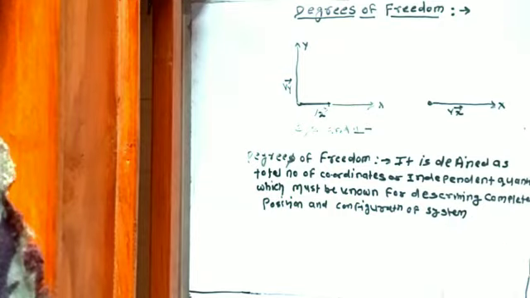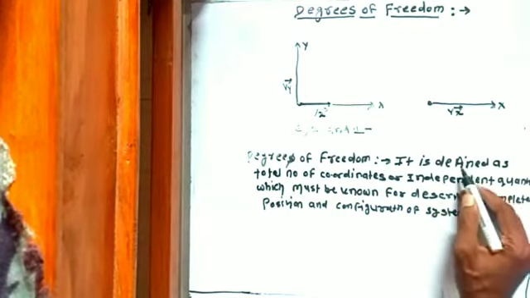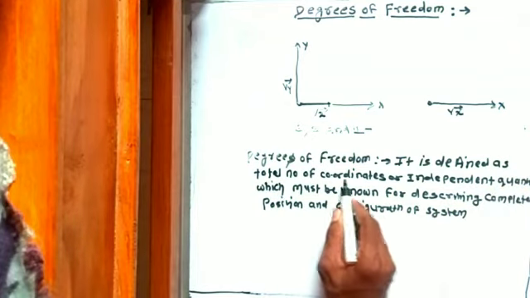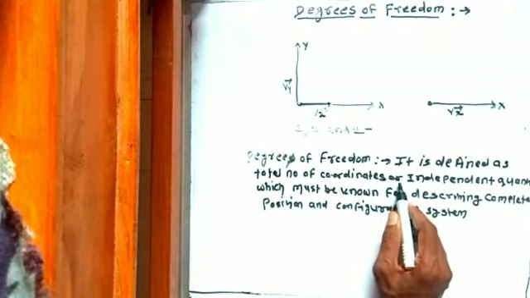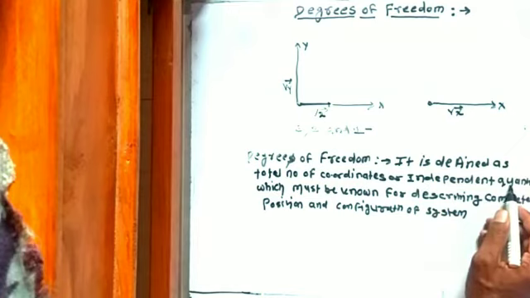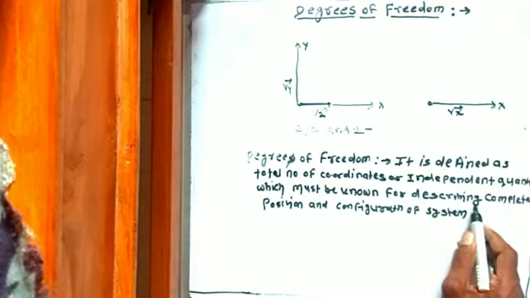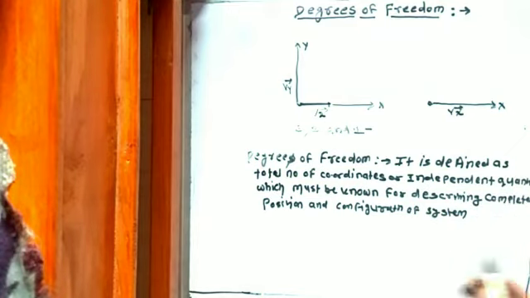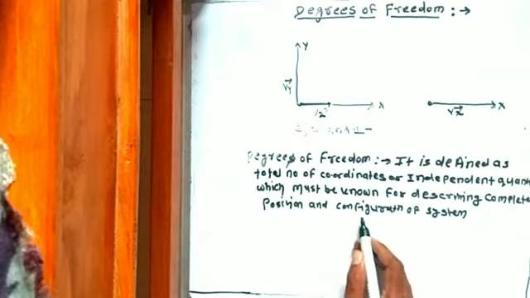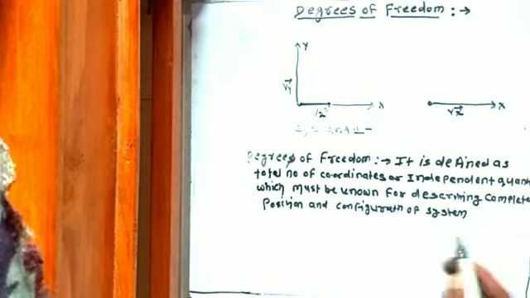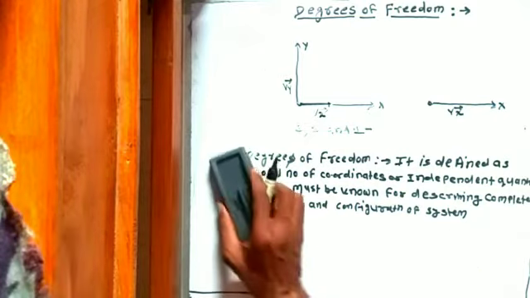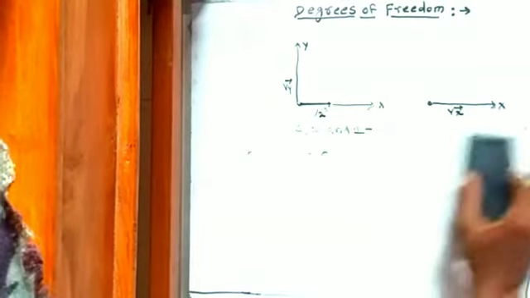Dear student, we define the degrees of freedom. It is defined as the total number of coordinates or independent quantities which must be known for describing completely the position and configuration of a system.